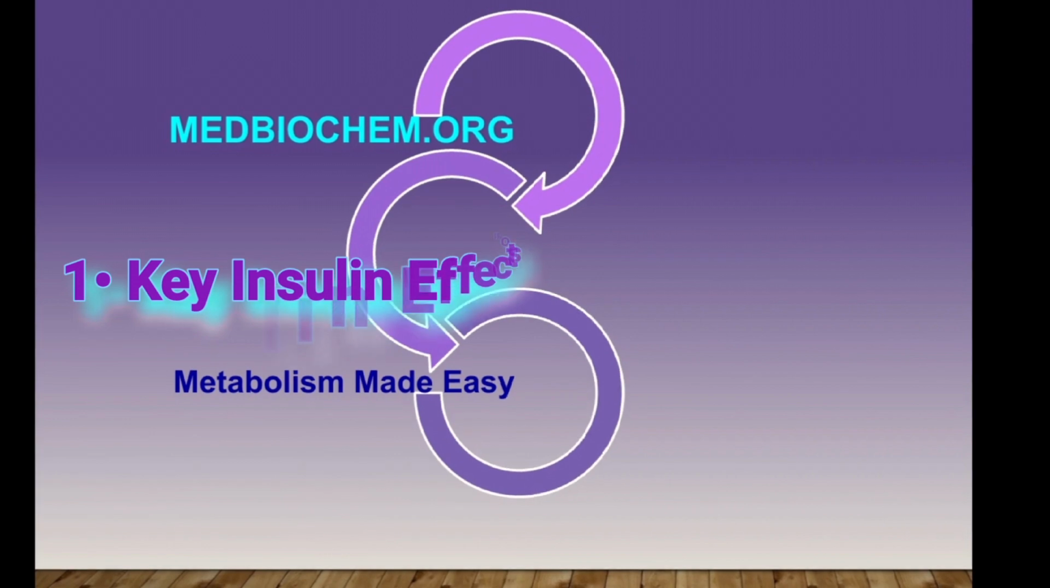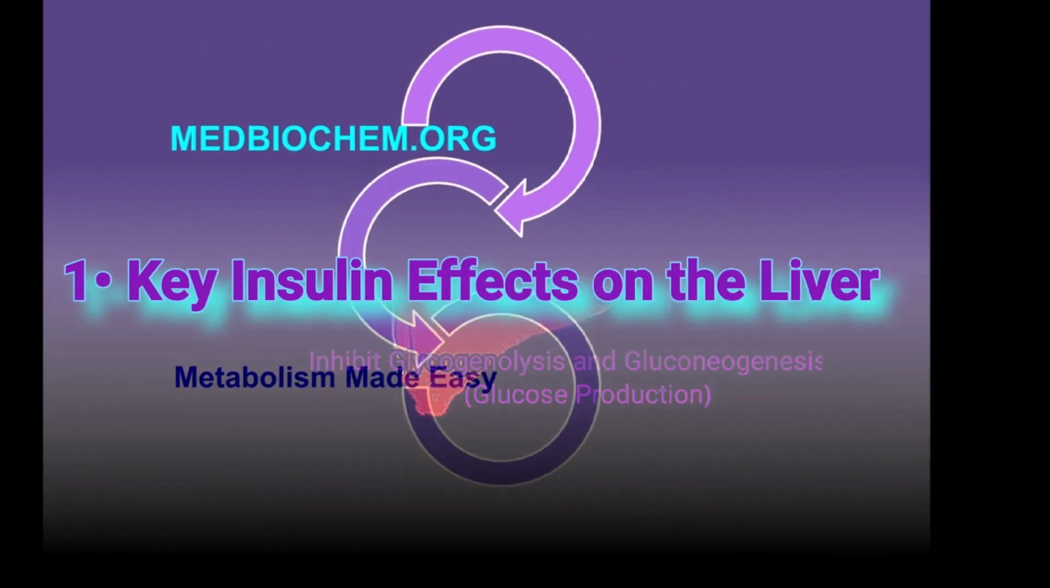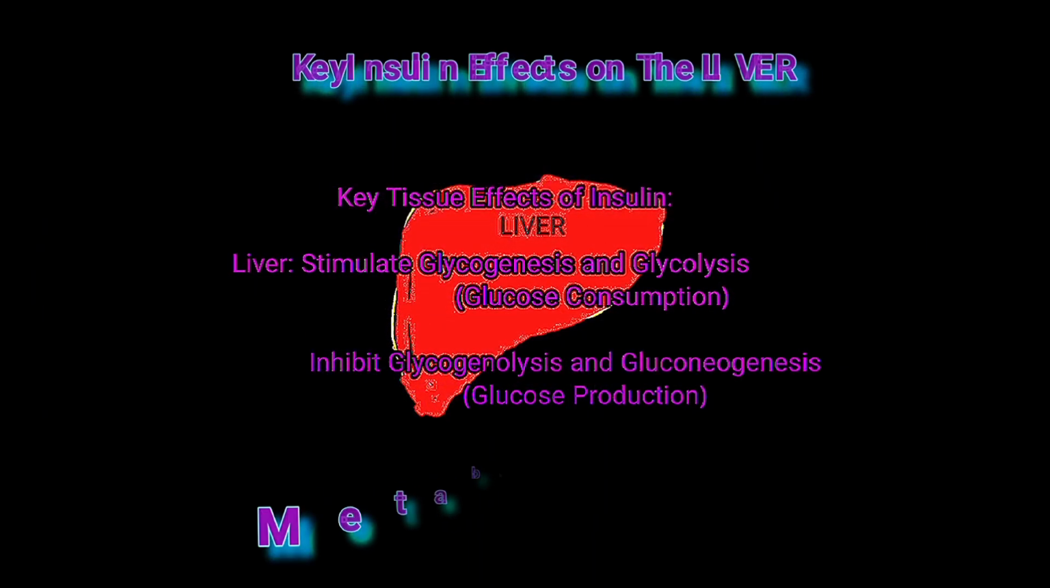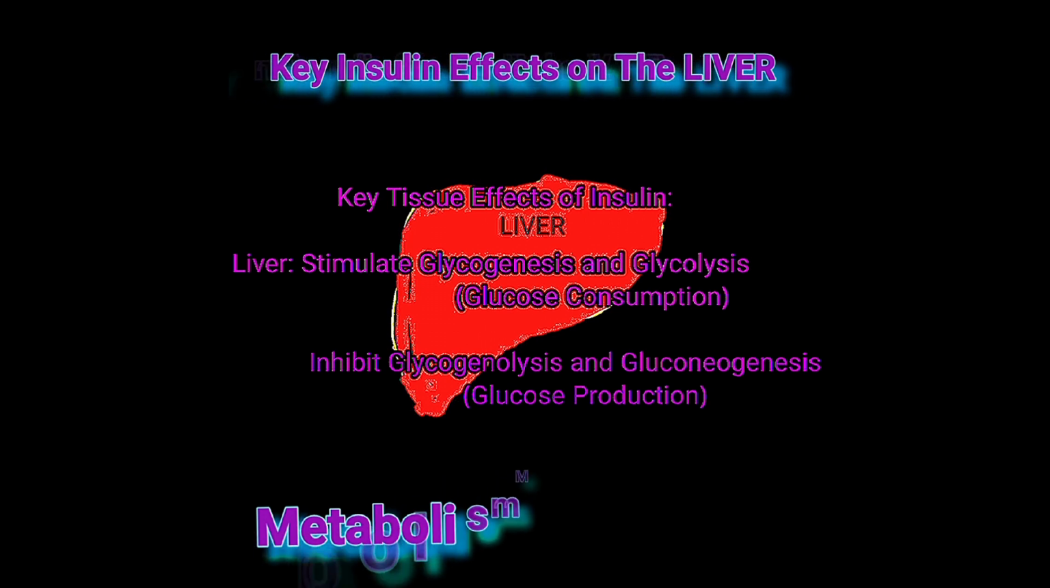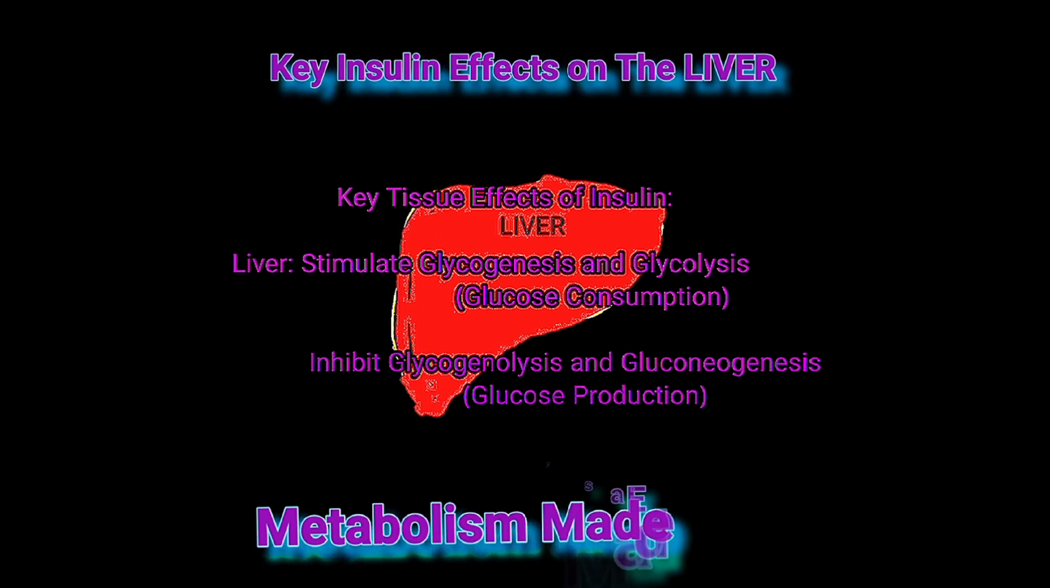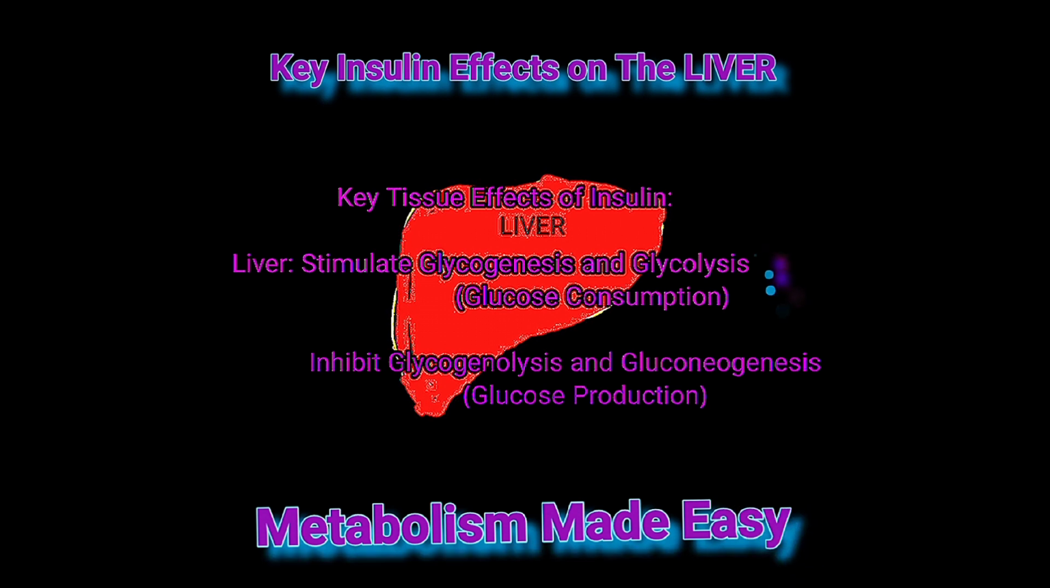Key insulin effects on the liver. Starting with the liver, insulin will stimulate glycogenesis or glycogen synthesis and glycolysis. These two glucose-consuming pathways will use up nearly 60% of all the glucose present in the bloodstream after a meal.